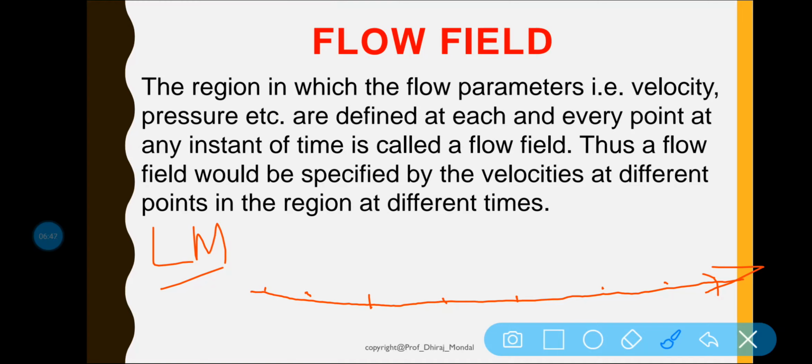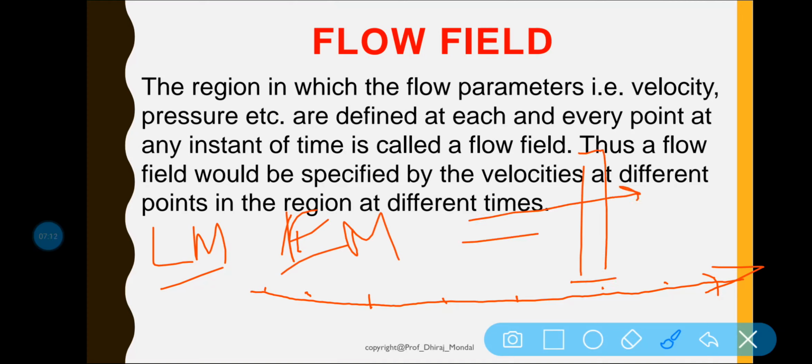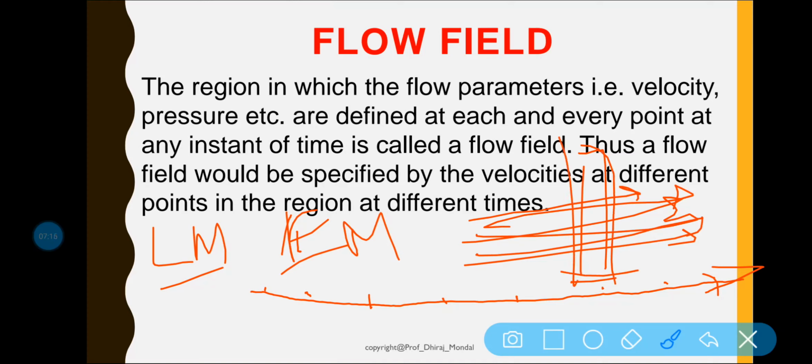But in case of Eulerian method, the velocity, acceleration, pressure, density, etc. are described at a point in flow field. The Eulerian method is commonly used in fluid mechanics. Basically, what do you mean by Eulerian method? Here basically this is a single place. Now from this place a lot of fluid is flowing. So with respect to this place, numerous fluid particles are flowing.